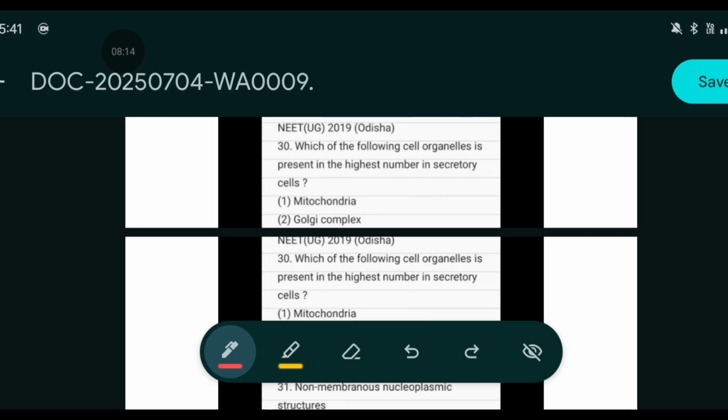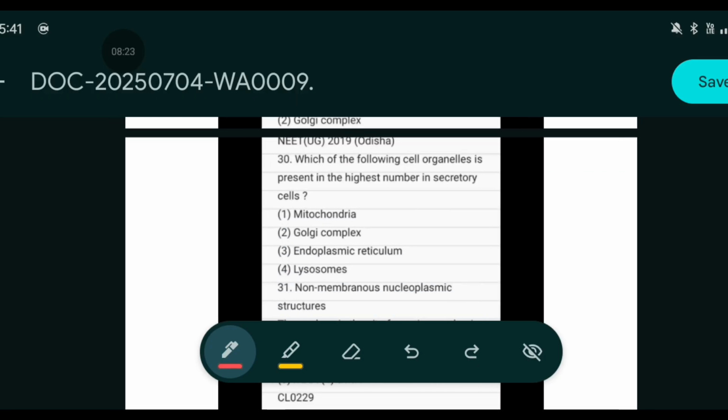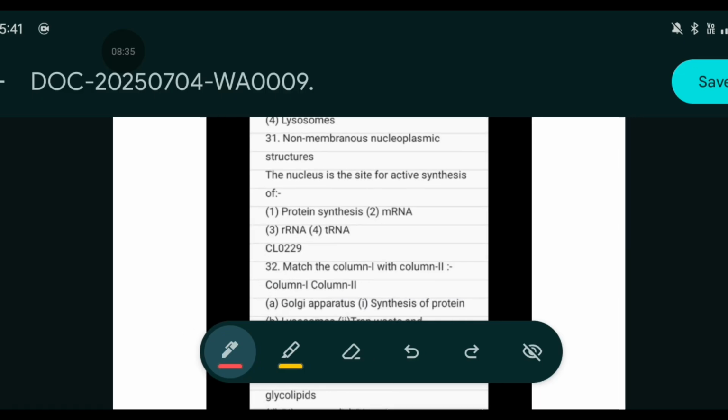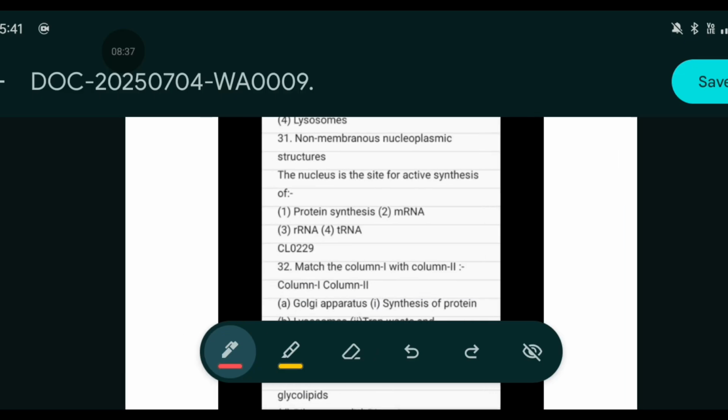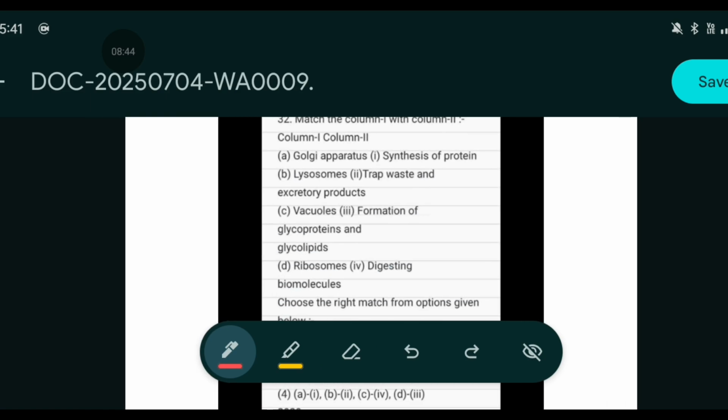Question number 30. Which of the following cell organelles are present in the highest number in secretory cells? Mitochondria, Golgi complex, endoplasmic reticulum or lysosome. So the correct answer will be Golgi complex. The nucleus is the site of active synthesis of which: mRNA, rRNA or tRNA? Answer is rRNA.